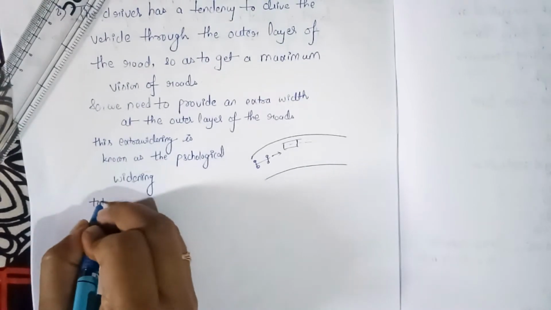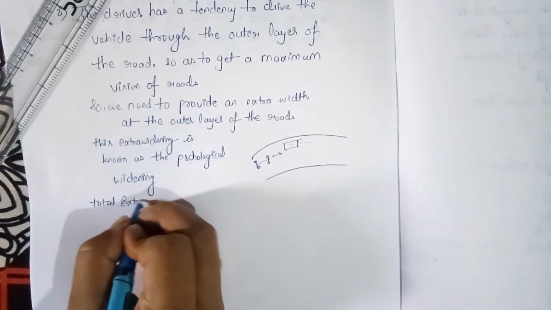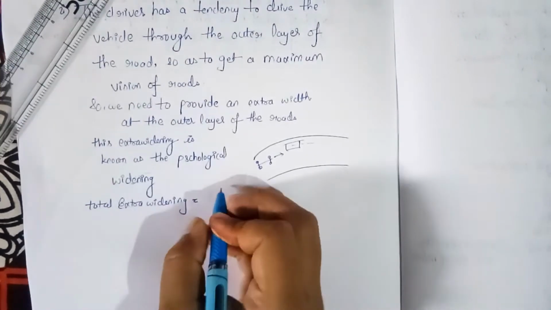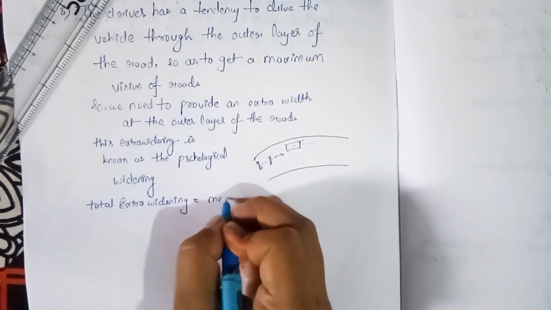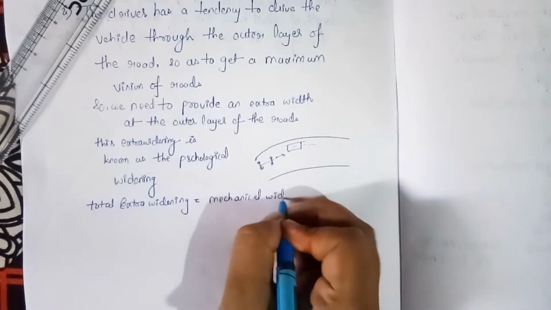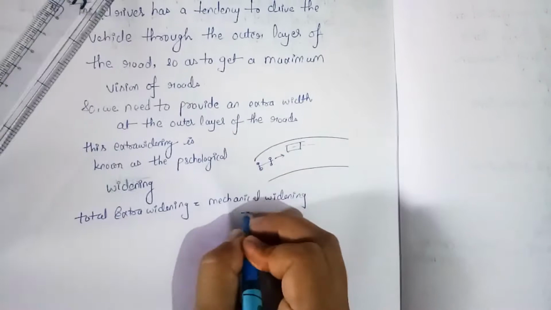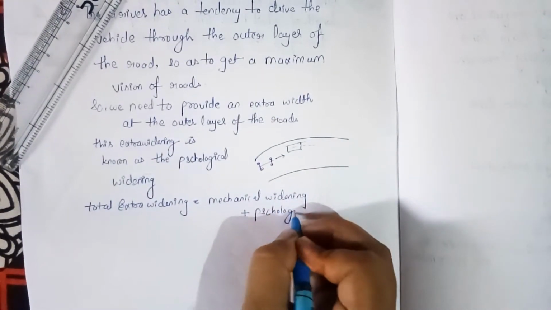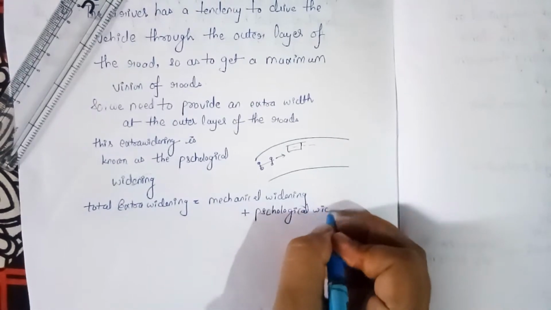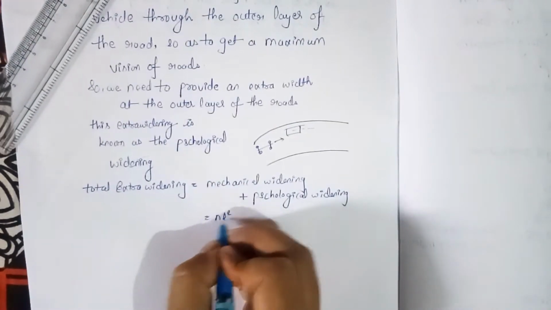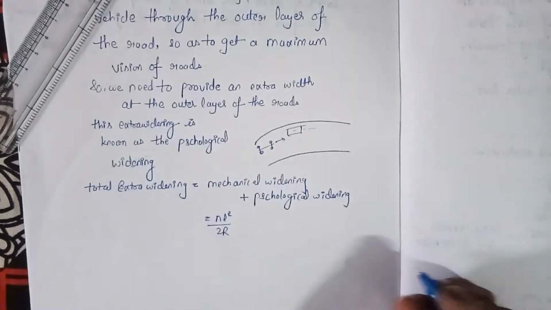So the total extra widening is the summation of the mechanical widening, or you can say off tracking, plus the psychological widening. Mechanical widening is equal to NL square upon 2R, as we have seen earlier.